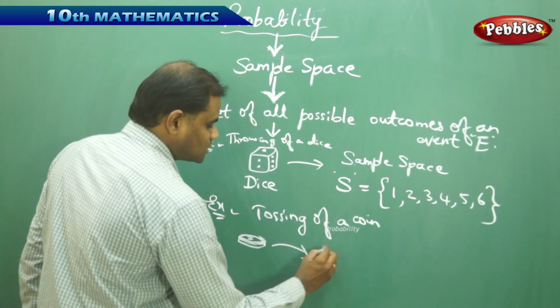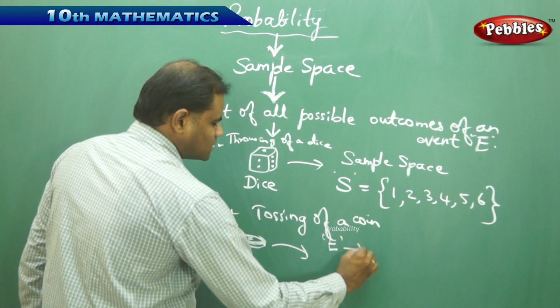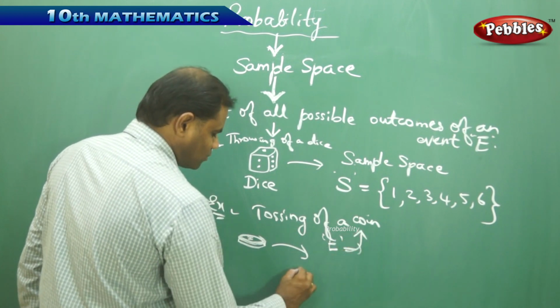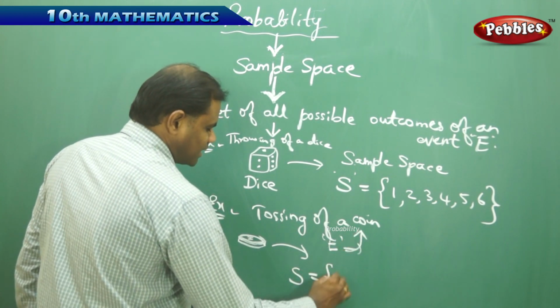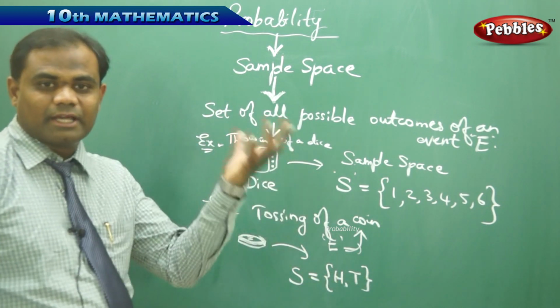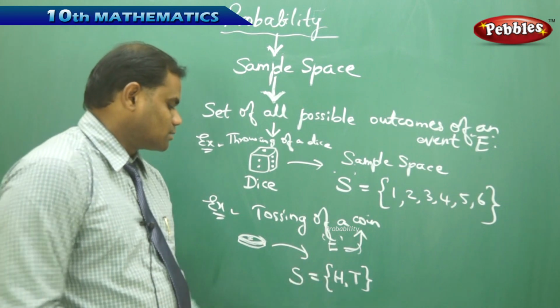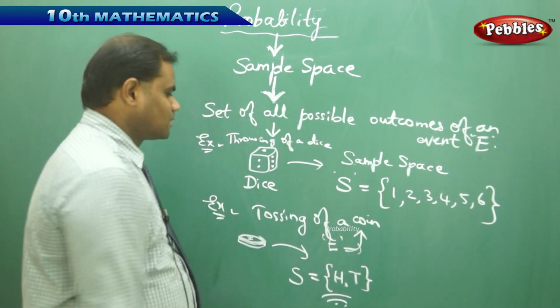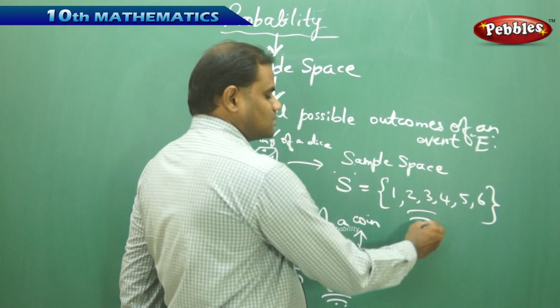Therefore, the event here is tossing of a coin. My sample space is either getting a head or a tail, because the top can be either head or tail. In this problem, the sample space is this.